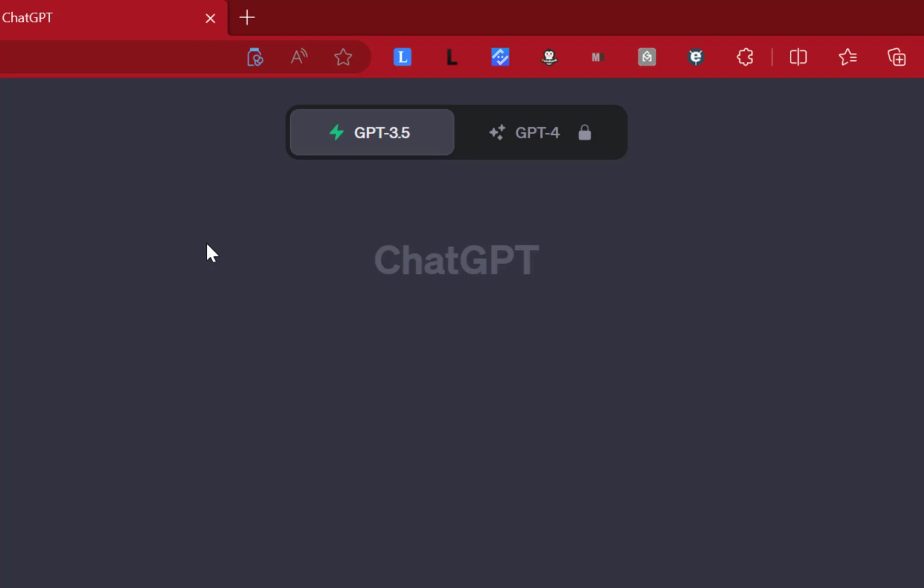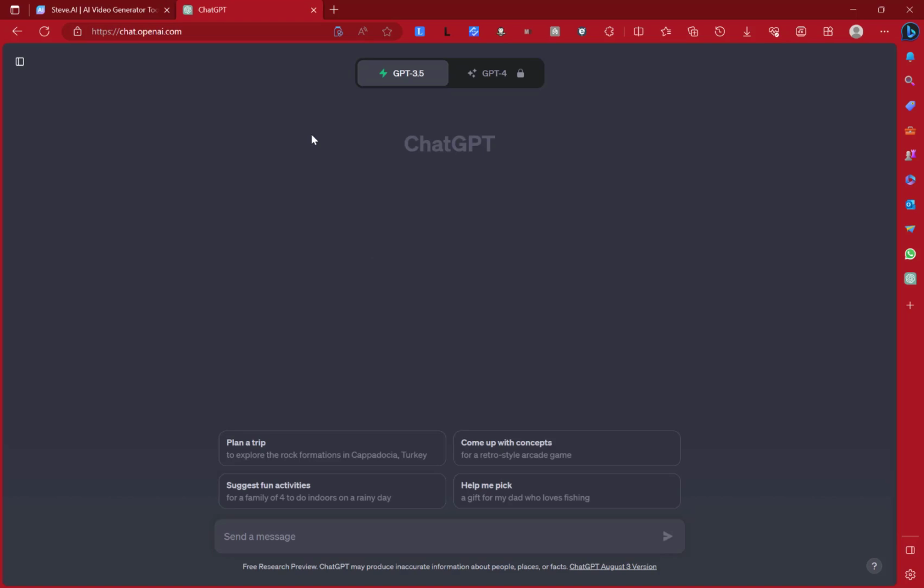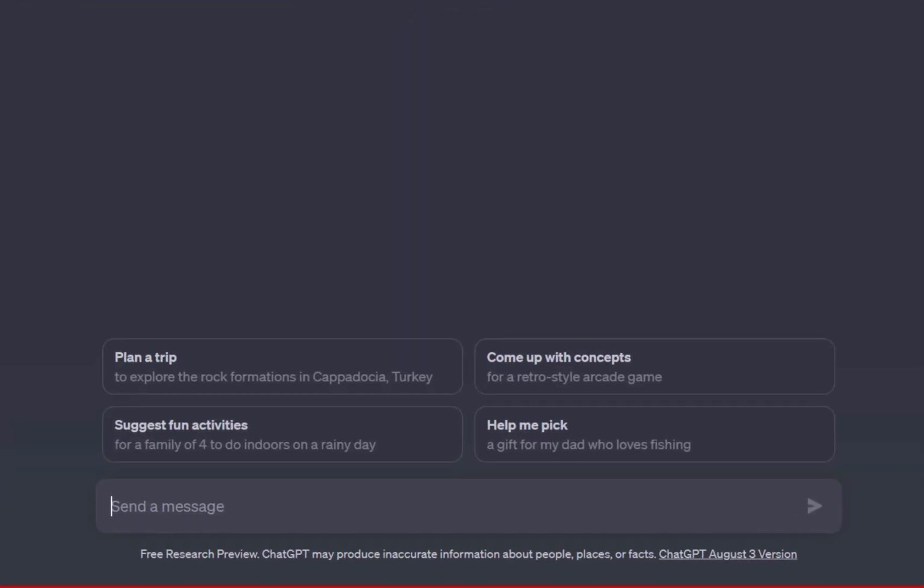So I'm still using ChatGPT 3.5, which is totally free, but it's limited in the sense that the data in the responses you can get is only up to 2022, I think. So if I ask a question that has to do with current affairs, I won't get a response up to today, but only up to 2022.